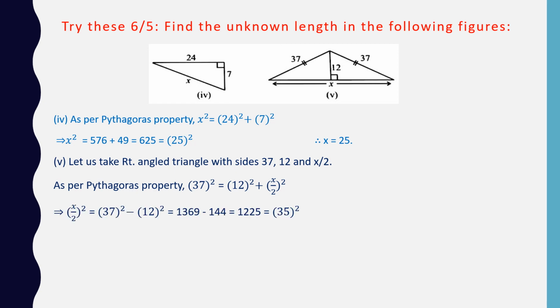Now we can bring numbers at one place. Now x by 2 whole square gives us 37 square minus 12 square, which gives us 1369 minus 144, and as a result we get 1225, which is square of 35. It means x by 2 is equal to 35, removing squares from both the sides. So we can write x is equal to 35 into 2, which gives us 70.